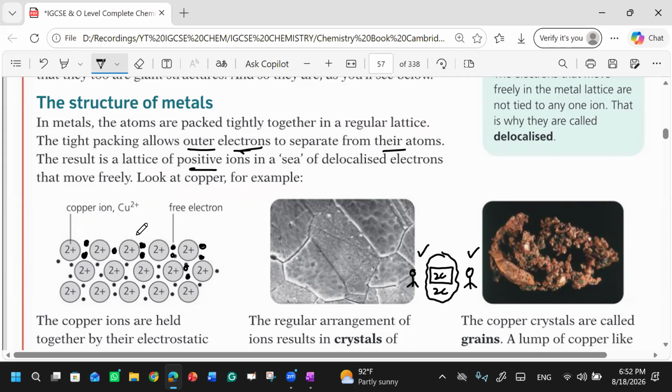Clear? And this is a pool in which you can see that this is a lattice of positive ions, these copper 2 plus, copper 2 plus, and there is a sea of delocalized electrons. Now what is meant by delocalized? Delocalized means they are not localized at one position, they can be moved.